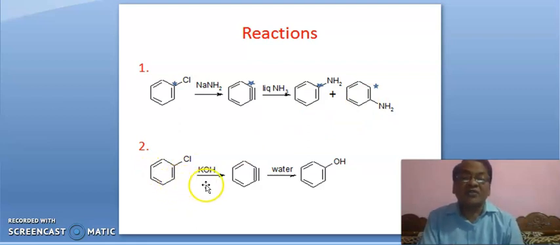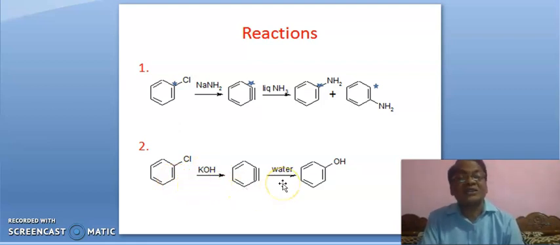Okay. Second reaction. When chlorobenzene is heated with KOH, a drastic condition should be there. Only then this benzyne will form. Because potassium hydroxide is not as basic as amide. So, at high temperature and at high pressure, this hydroxide ion will abstract this hydrogen, leading to benzyne.